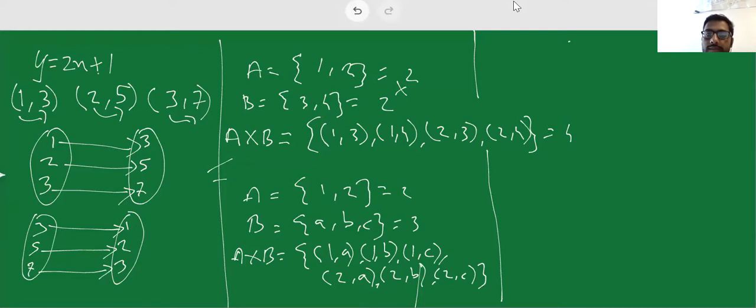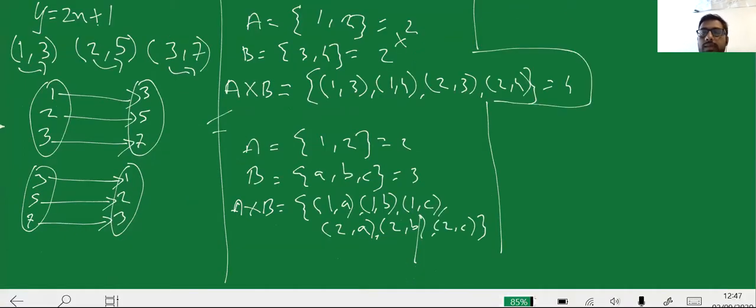Let us see another example. Now I want you to tell me how many relations are possible over here. A has 4 elements, 1, 2, 3 and 4, and B has 2 elements, A and B. So how many relations are possible? 8. Okay, good, perfect. So the number of relations is going to be equal to 4 into 2, which is equal to 8.